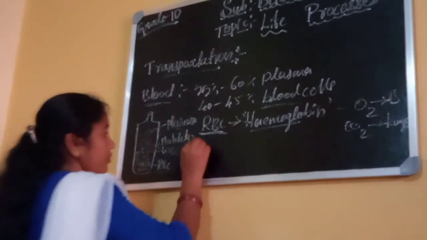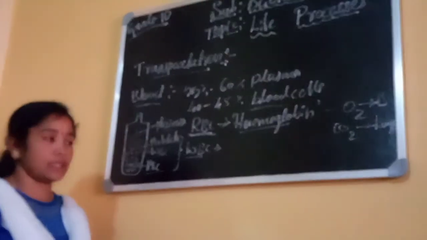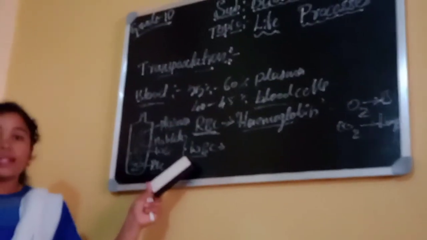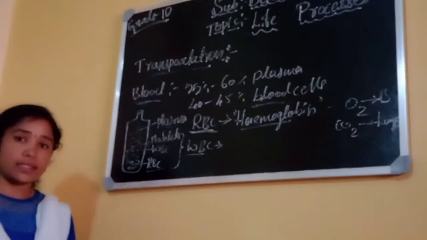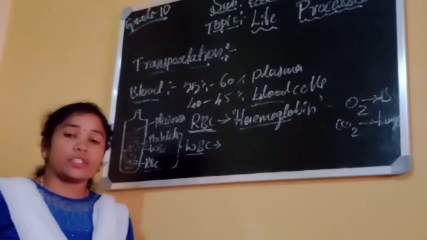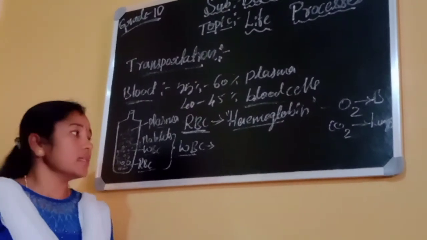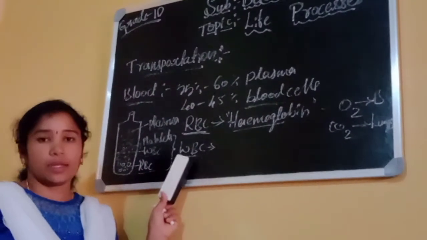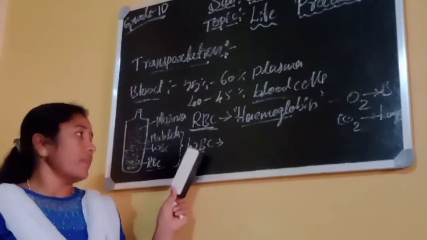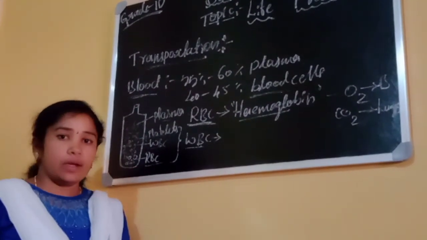Now let's see the function of WBCs, white blood cells. These white blood cells fight against diseases in our body, and they kill the germs. Whatever germs cause any diseases will be killed by WBCs. We can also call WBCs the soldiers of the body.